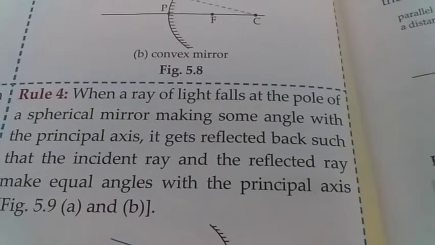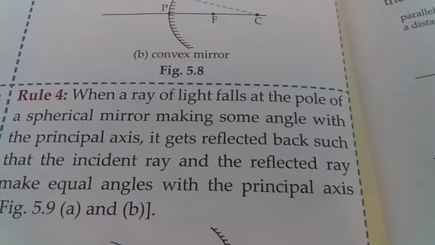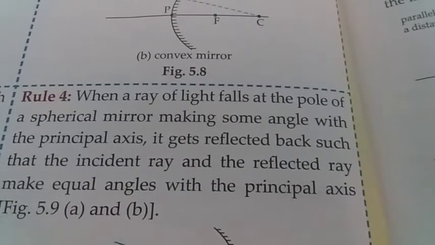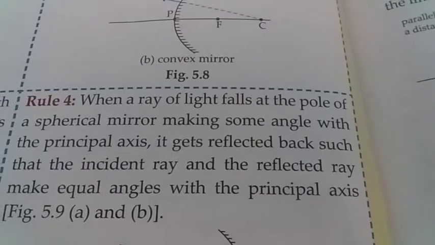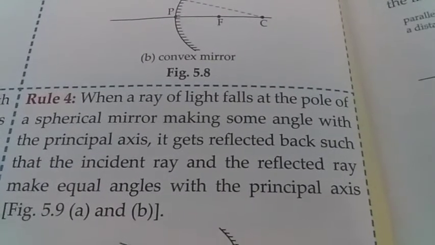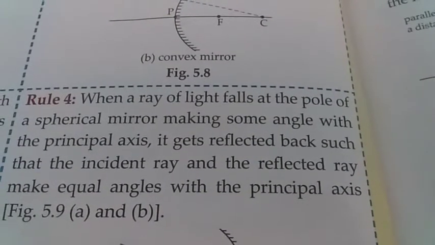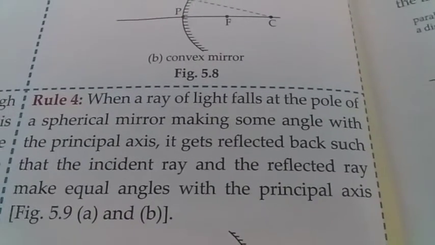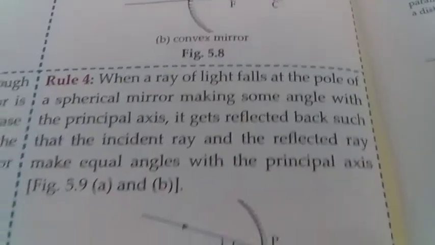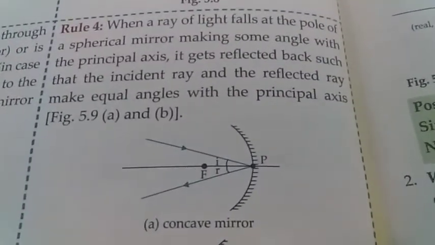Now rule number 4: when a ray of light falls at the pole of a spherical mirror making some angle with the principal axis, it gets reflected back such that the incident ray and the reflected ray make equal angles with the principal axis. Now let's go through the diagram.